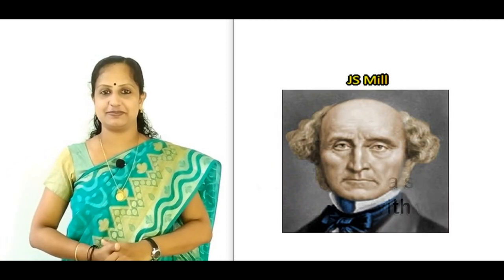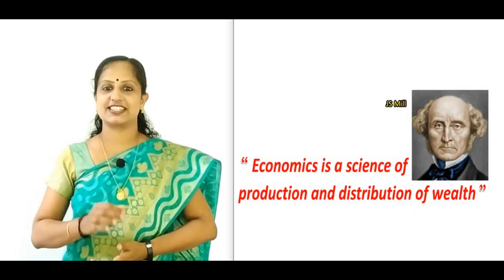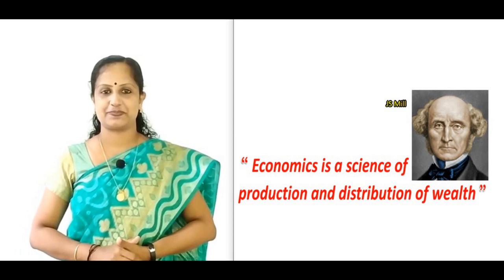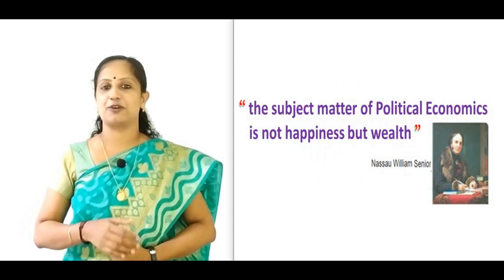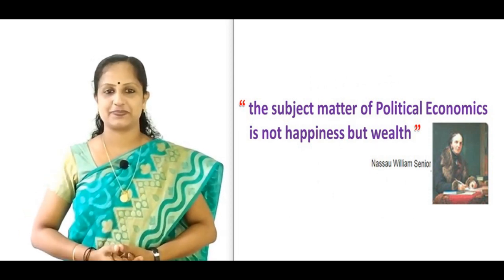John Stuart Mill, yet another economist, argued that economics is a science of production and distribution of wealth. Another classical economist or wealth economist is William Senior. His definition said that the subject matter of political economics is not happiness but wealth.